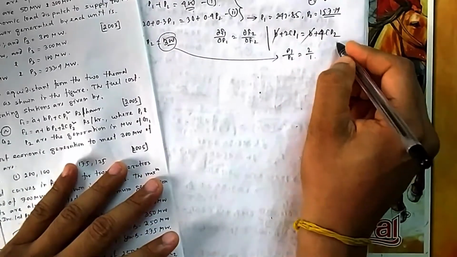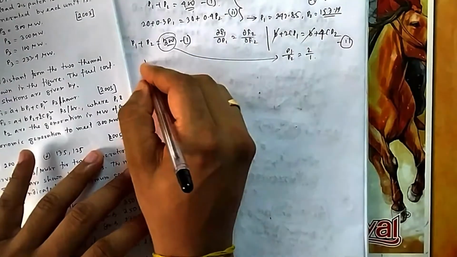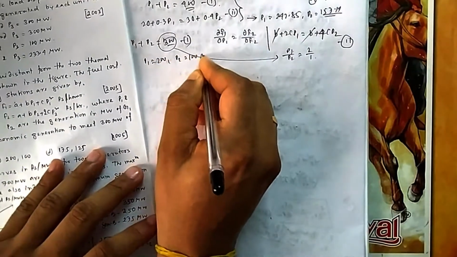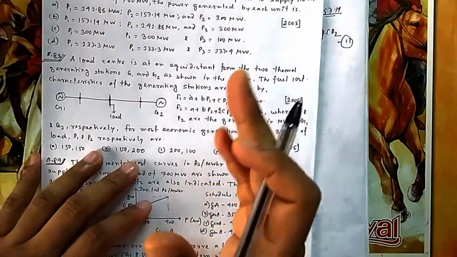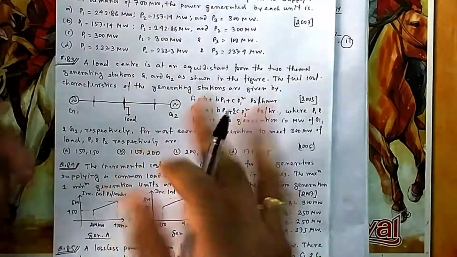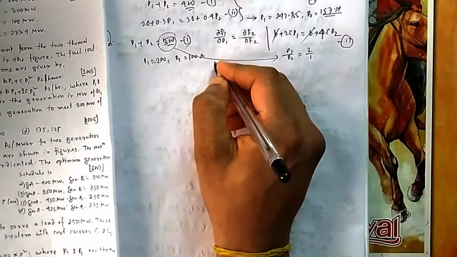Or you can take equation 2. If this is equation 1, you can solve. Or you can say if it is 2:1, then obviously P1 should be 200 and P2 should be 100. Now you check the ratings of the generators, whether they have given any upper limit or lower limit. No, there is no upper limit. The generators can generate any amount. So it can go up to 200 and 100. That is your option C.